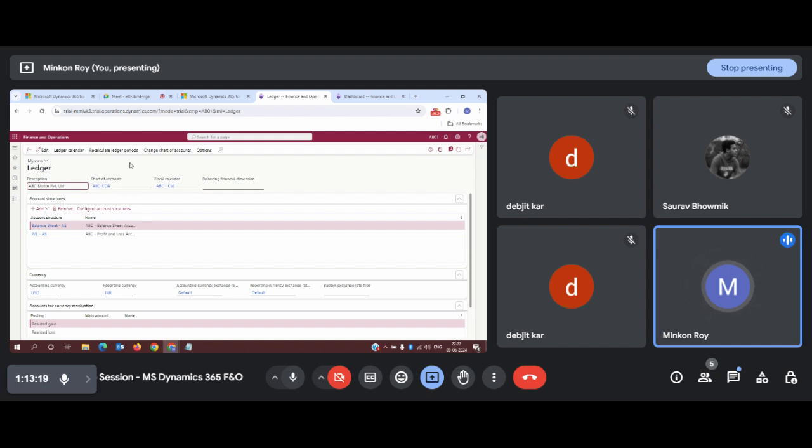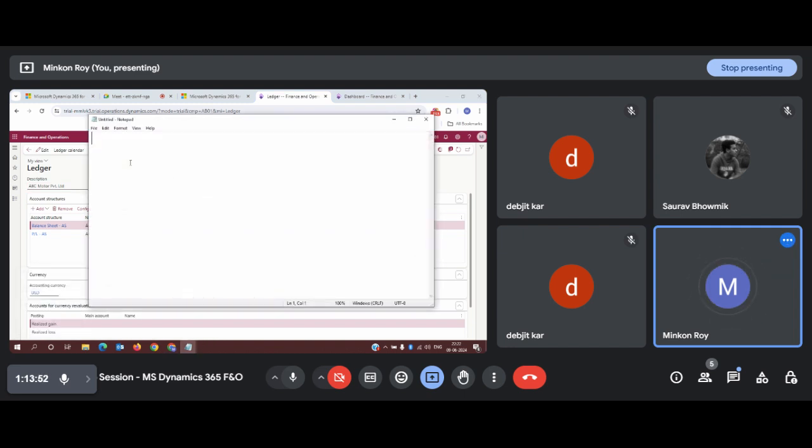Now the last configuration required is the chart of accounts. What is the chart of accounts? This was the last topic, I guess, we discussed in our last class. Just a second, guys. Before knowing the chart of accounts, let me give a brief introduction of general ledger.